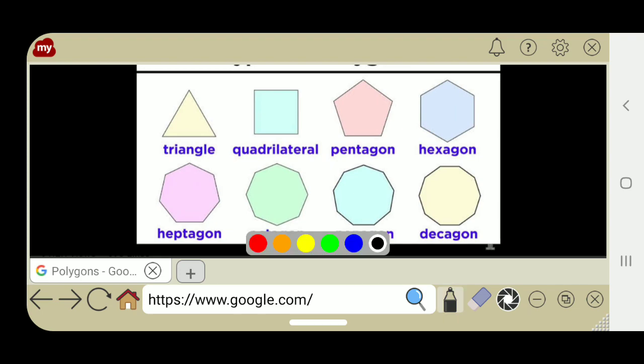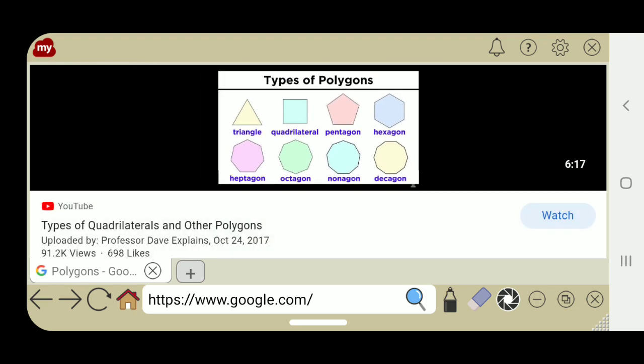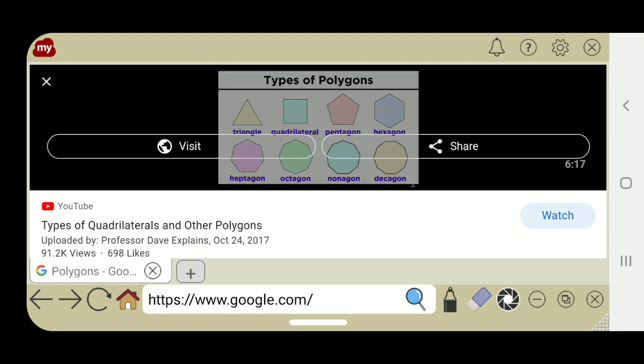Seven-sided polygon is a heptagon, and this is an 8-sided polygon, called an octagon, then nonagon, decagon. Can you understand the names? Octagon, nonagon, decagon.